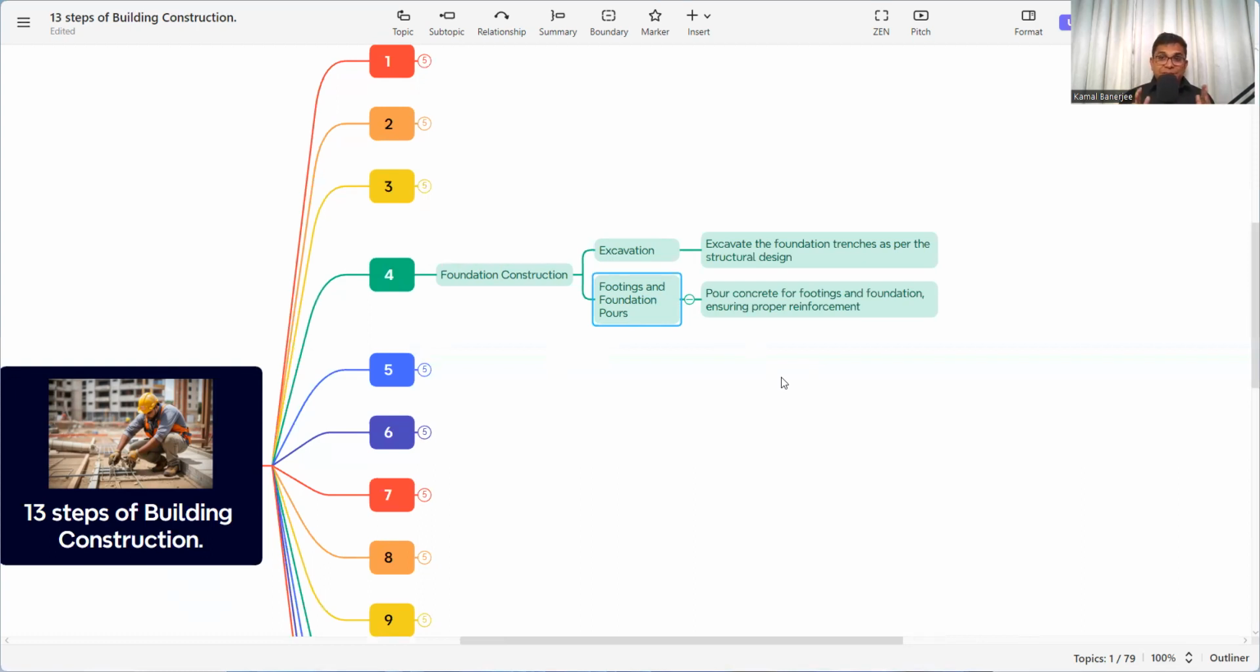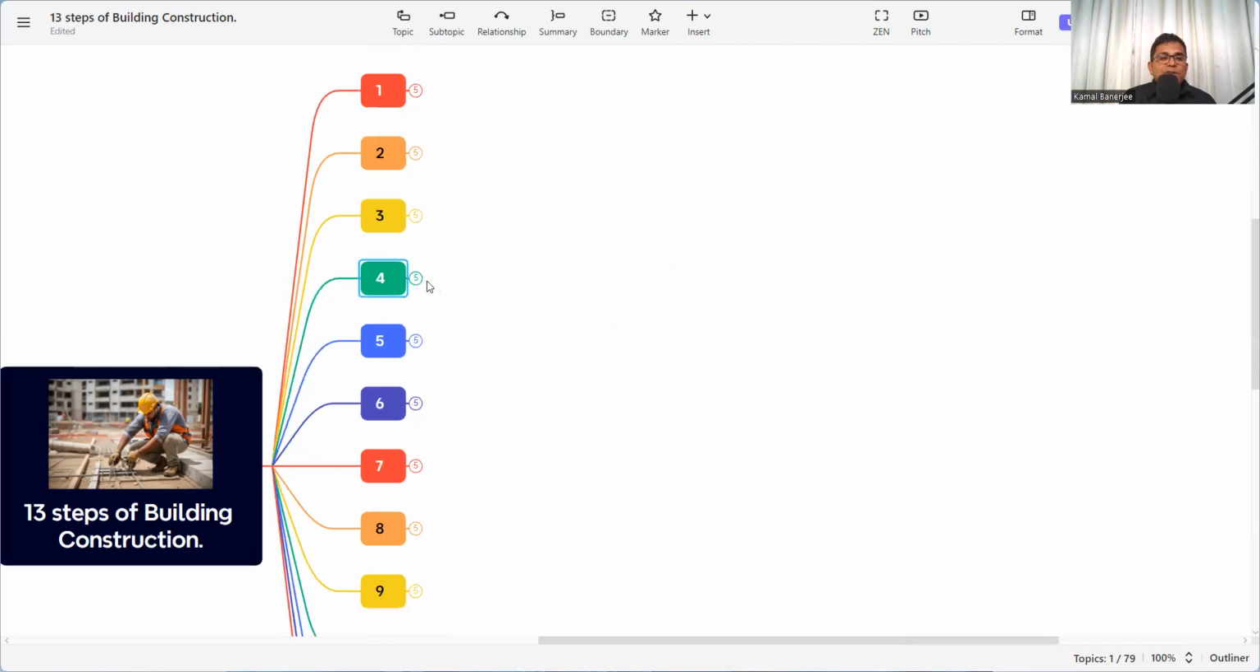These steps are very much crucial, because the load from the slab, from the beam, from the column, all load will come to the foundation, and the foundation will transfer the load to the soil. So the foundation is very much crucial and essential, and it is to be constructed as per the design and as per the specification, including RCC and the steel. So these are the steps. This is the foundation construction.